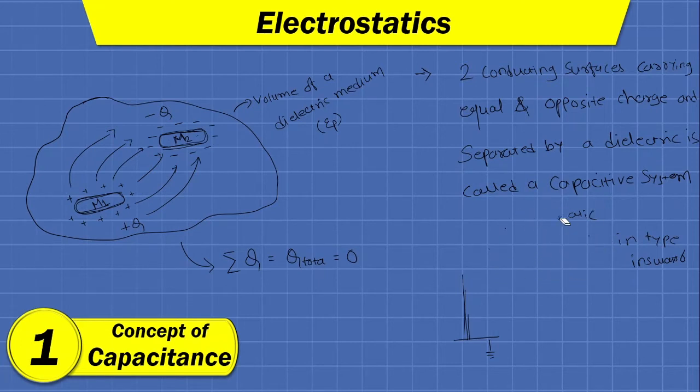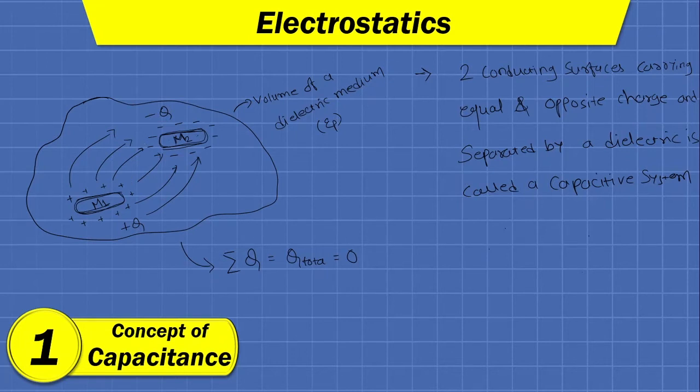The only necessary condition is that there should be two conducting surfaces, and these two surfaces should be separated by any dielectric medium. So this is the very fundamental concept behind the capacitance. Now the electric field is normal to the conductor surface and the electric flux is directed from M1 towards M2. So as you can see, the electric flux is directed from M1 towards M2.